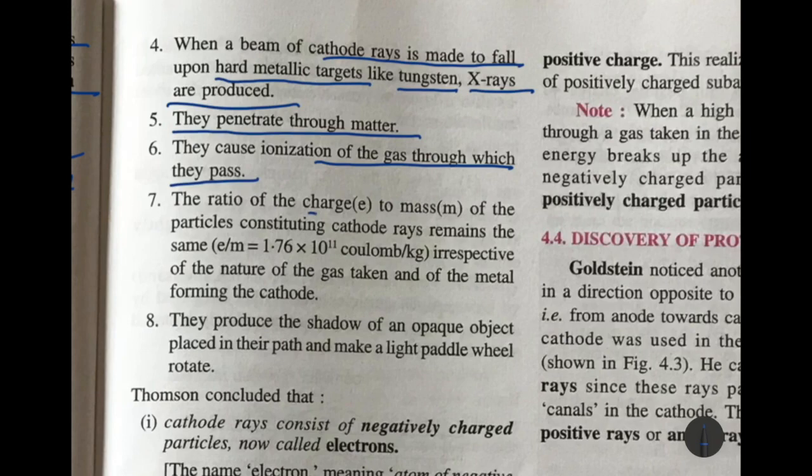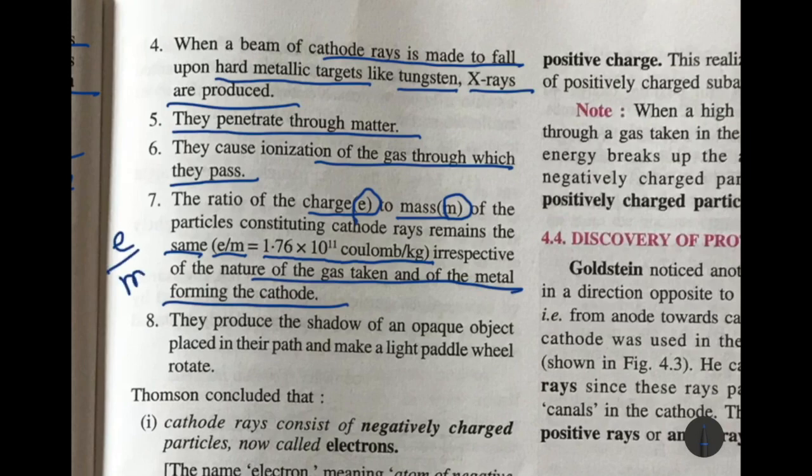The ratio of the charge, written as e, to the mass, written as m, of the particles which made the cathode rays always remains the same. That is, e divided by m always gave 1.76 × 10^11 coulomb per kg. You could take any gas, irrespective of the nature of the gas taken and of the metal forming the cathode, e/m always gave 1.76 × 10^11 coulomb per kg.